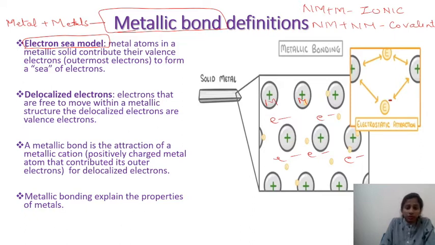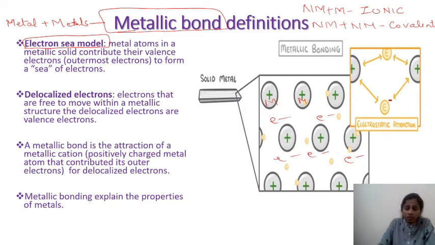Similar to that of ionic bond, the forces of attraction in metallic bond are also electrostatic. But you have to remember that in ionic bond, the attractive forces are between a cation and an anion. Whereas in metallic bond, the attractive force is between the metal cation and not the anion, and the electrons. So the difference is that here the metal cation is attracted towards the negatively charged electrons in metallic bond, whereas in ionic bond it is the electrostatic force existing between a cation and an anion.